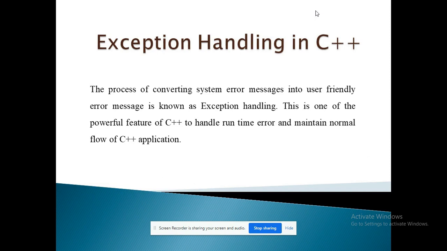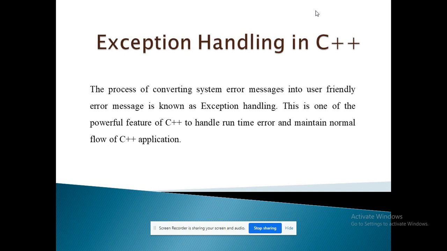In this session, we are going to discuss exception handling with the help of programs. The process of converting system error message into user-friendly error message is known as exception handling. Whenever an exception happens, the normal flow of execution stops, so output will not be generated. That's why we need to understand the exception.